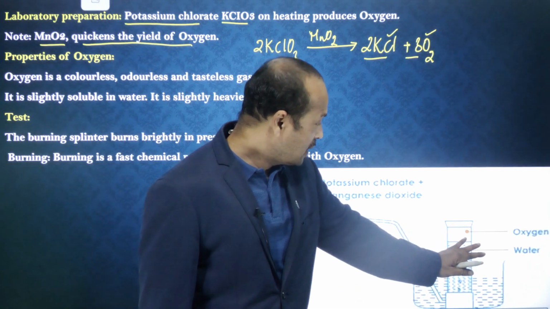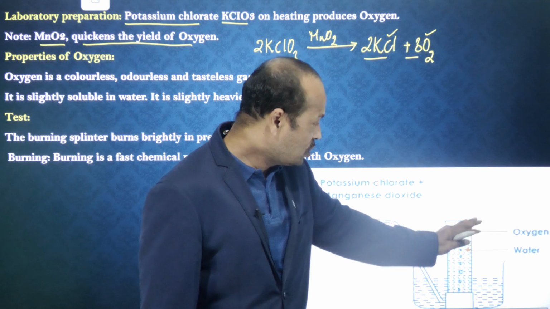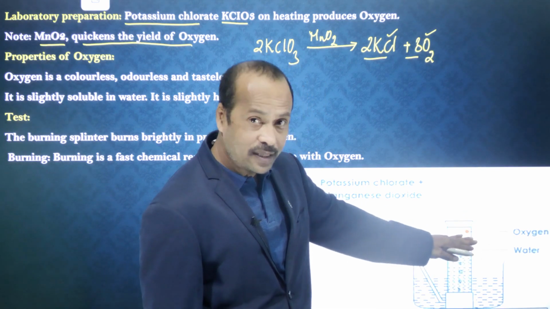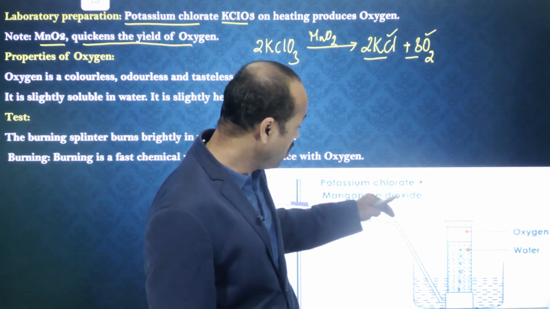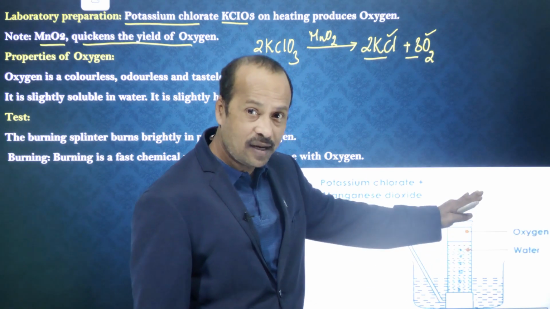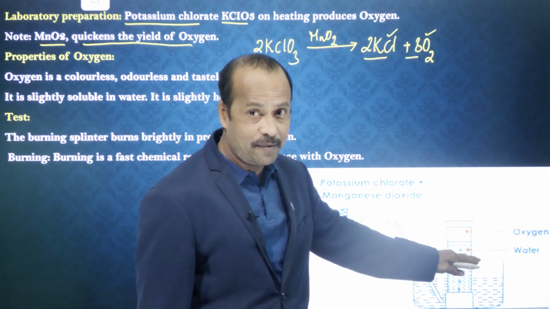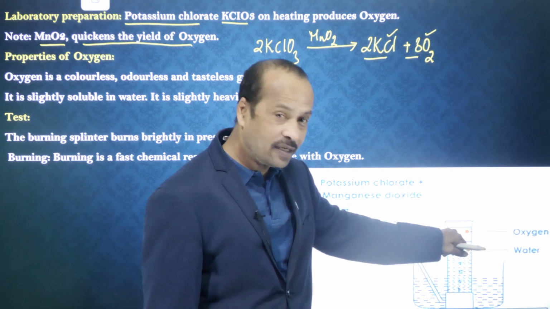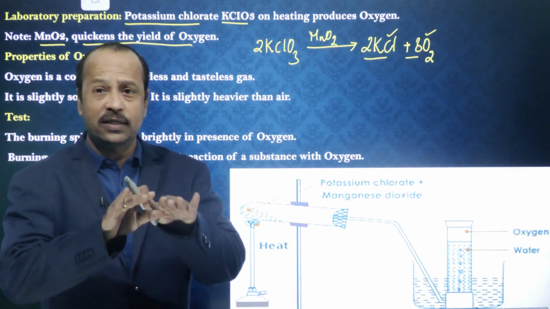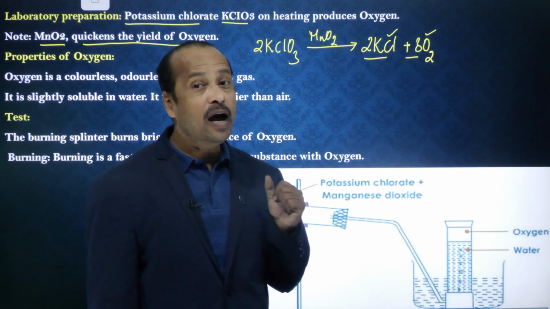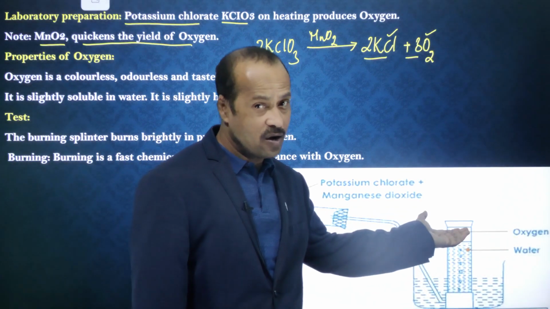So here gas is collected in this jar by the downward displacement of water. First we take the water. Then as the oxygen enters into the gas collecting jar, the water level decreases and oxygen is collected here at the top. Is this clear? So like this, all the water will be displaced and oxygen is collected there. Now, in this way we can collect the oxygen.